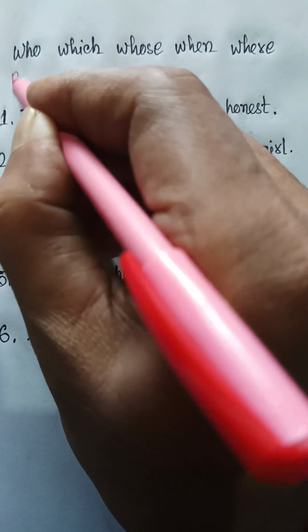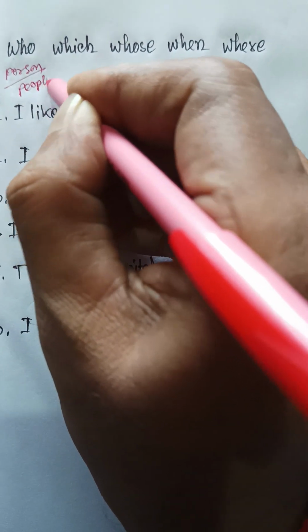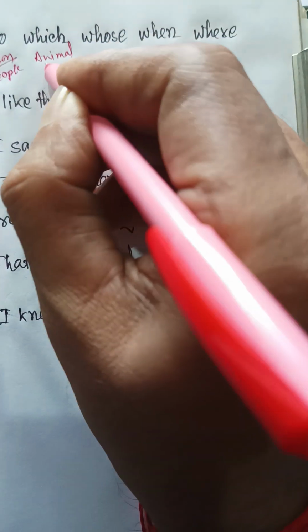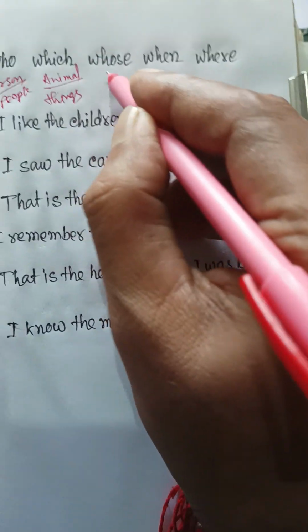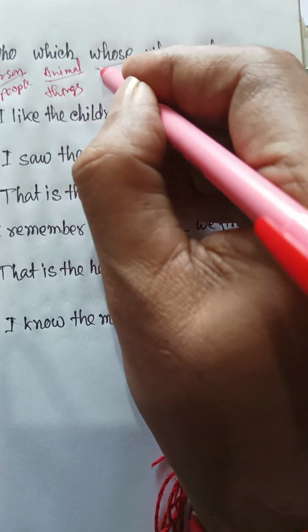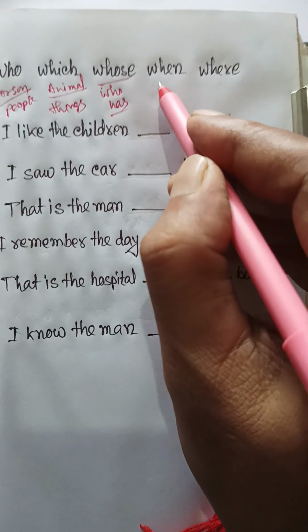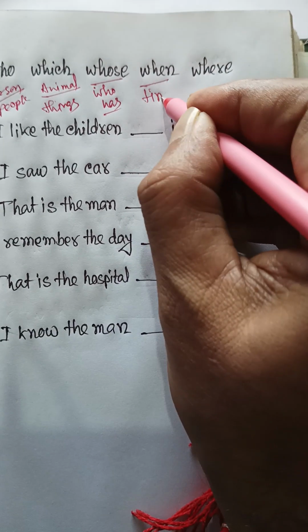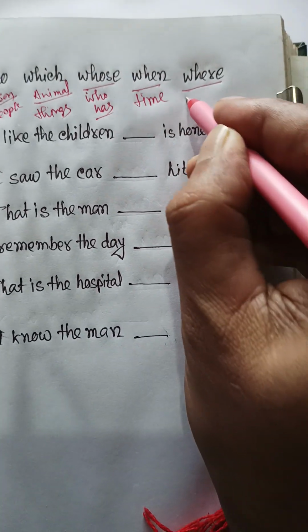Who. Who is used after a person or people. Which is used after animals and things. Whose. Whose means who has. It's a possessive form. When. When is used after time. And where is used after place.